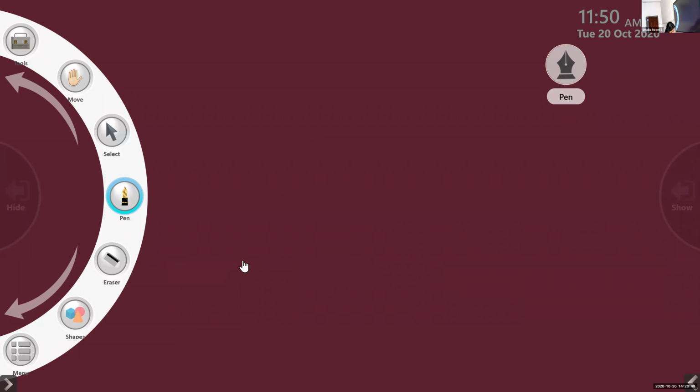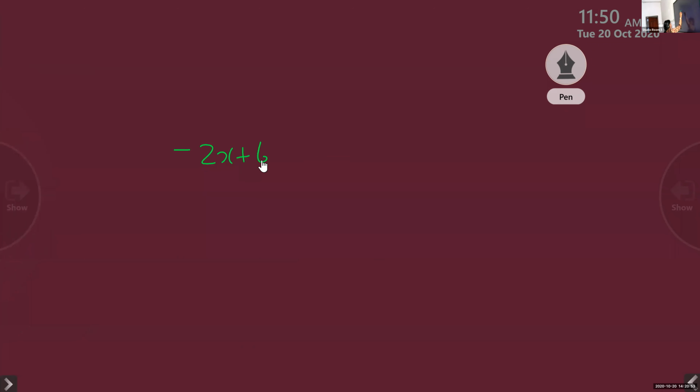Next one is negative 2x plus 6. Negative 2x plus 6 is equal to 8.